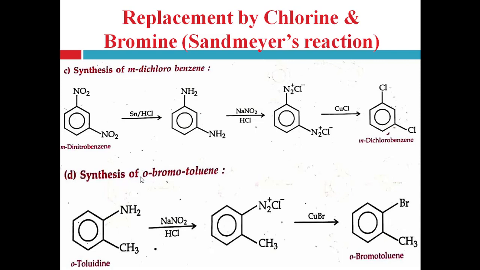And this primary aromatic amine, that is the NH2 group, is converted into a diazonium chloride group. Now this diazonium chloride group can be replaced with bromine with the help of CuBr, that is cuprous bromide, and forms orthobromotoluene.